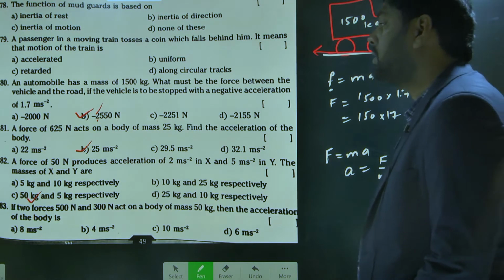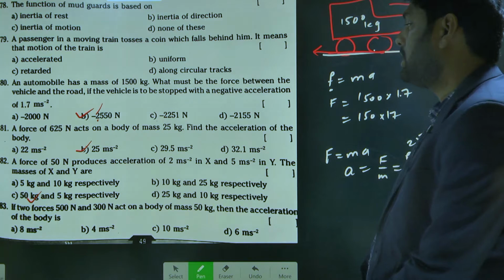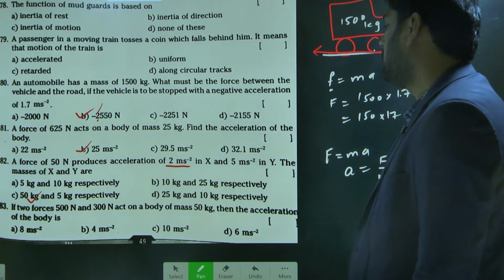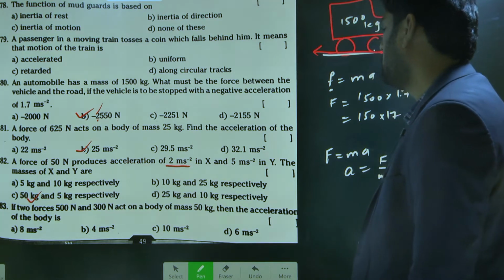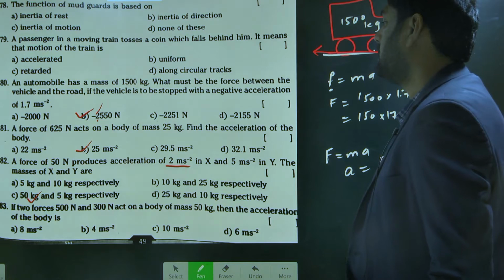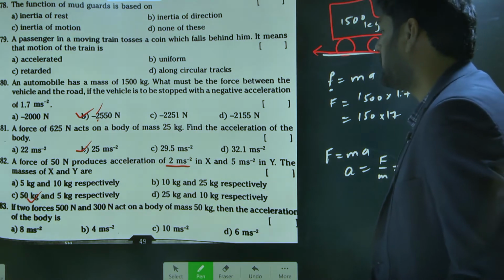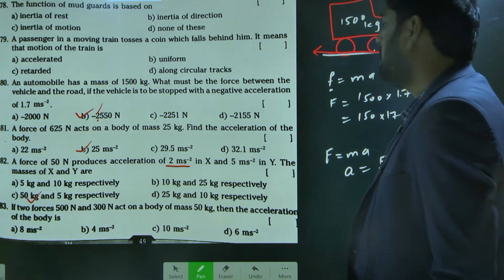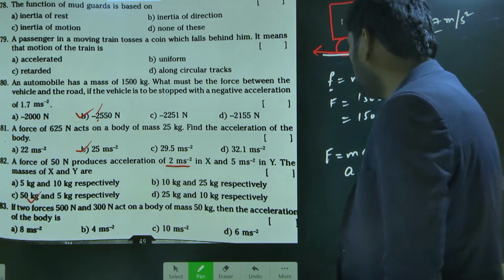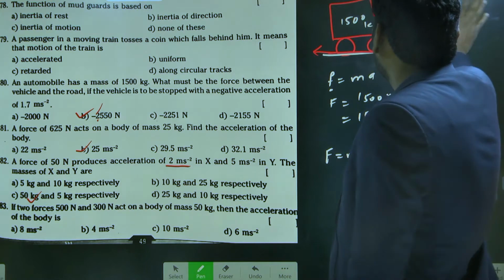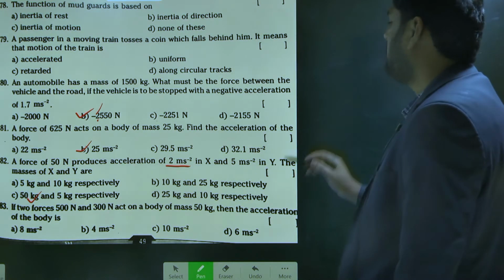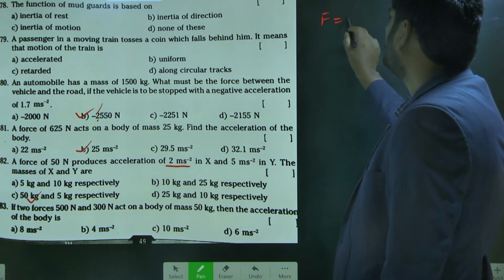A force of 50 Newton produces an acceleration of 2 meter per second squared in X and 5 meter per second squared in Y. Find out the masses of X and Y. It is very simple. What is the formula here also? We will apply Newton's second law.